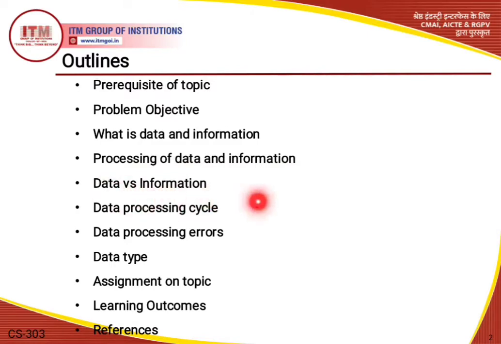Then we will compare data versus information on various aspects, then discuss the data processing cycle and some errors which occur during processing, and then data types. Then, for the assessment of today's video, I am giving some assignments for understanding the topic, and then learning outcomes and references.